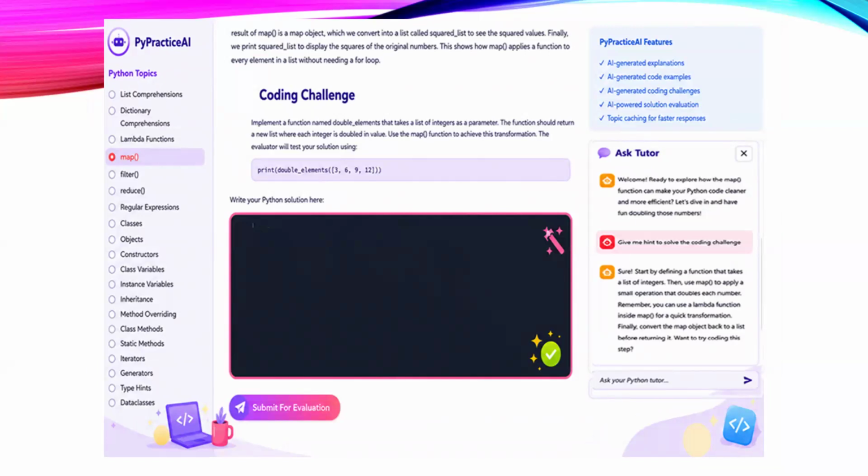For example, if they are unable to solve the coding challenge, they can ask the tutor for hints and guidance. They can also ask the tutor to clarify a concept from the lesson or explain the Python example in more detail.